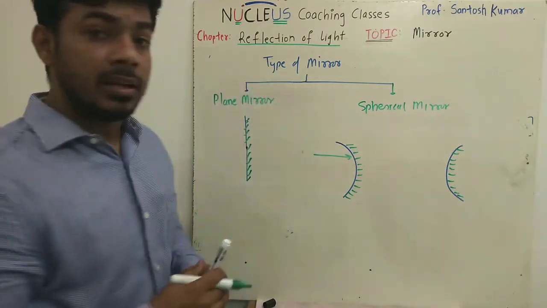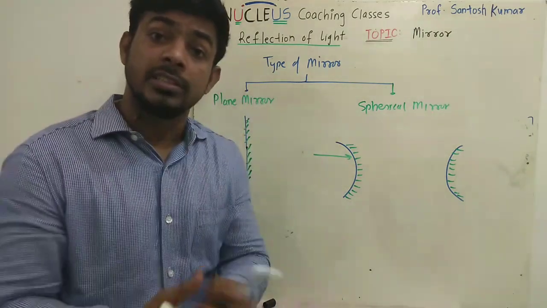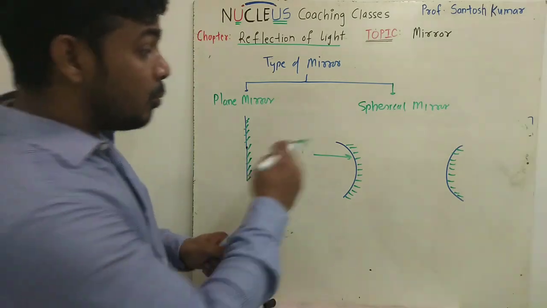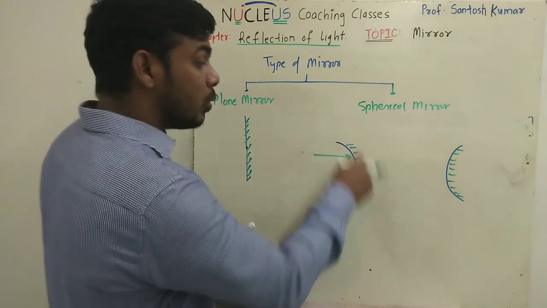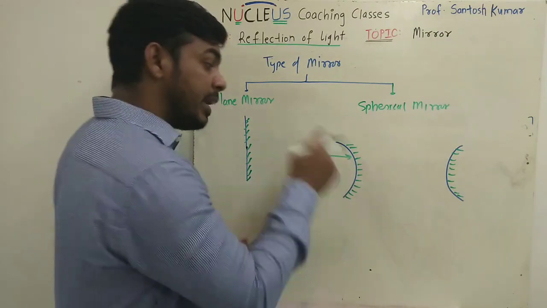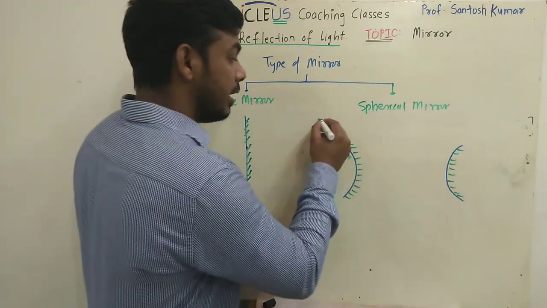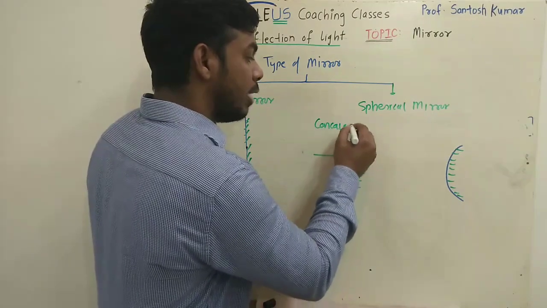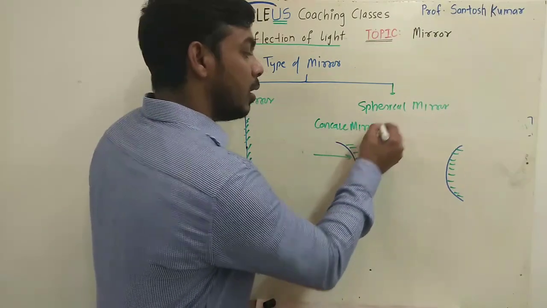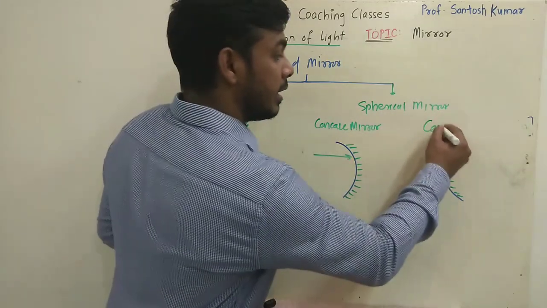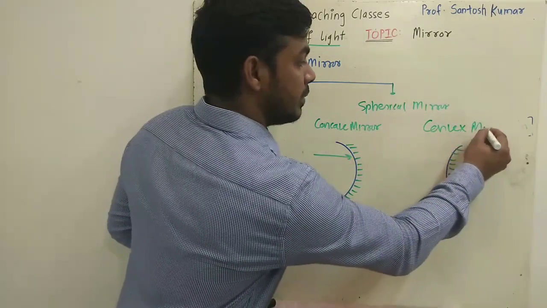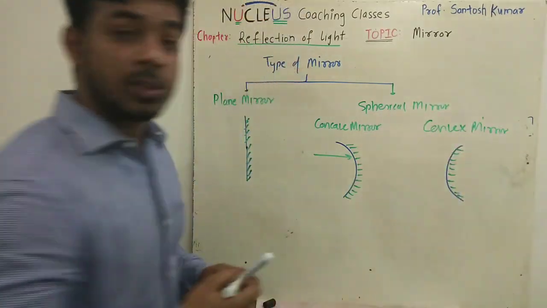So a spherical mirror is a mirror where the reflecting surface is a curve and both surfaces can be used as a reflecting surface. By coating the outer surface, if we make the inner surface reflecting, it is called a concave mirror, and by coating the inner surface, if the outer surface is made reflecting, then it is called a convex mirror. So this is the classification of mirror.